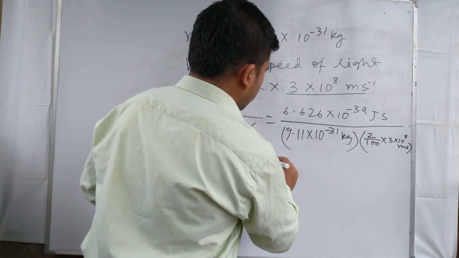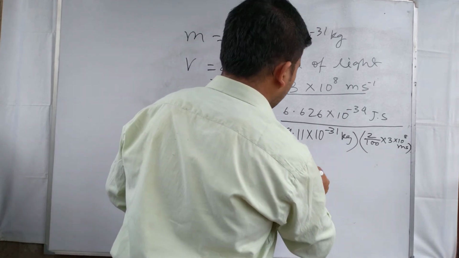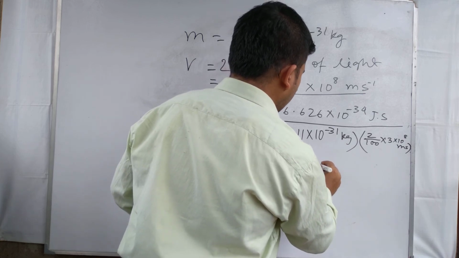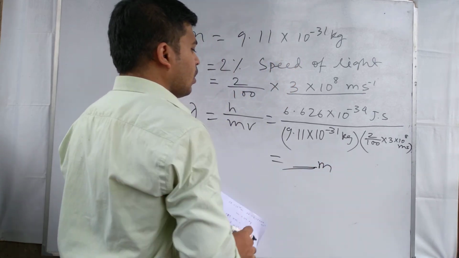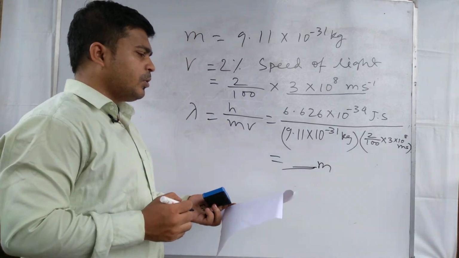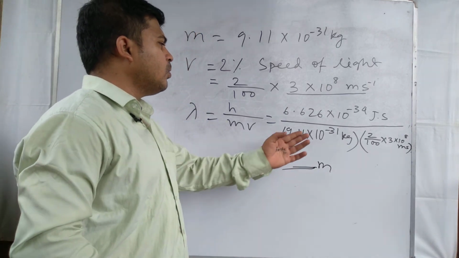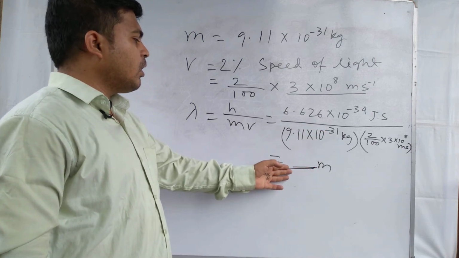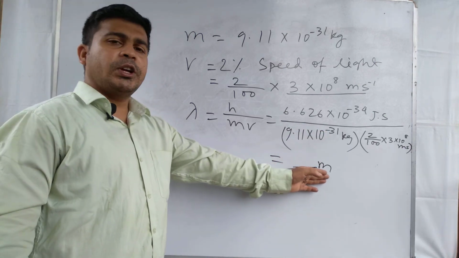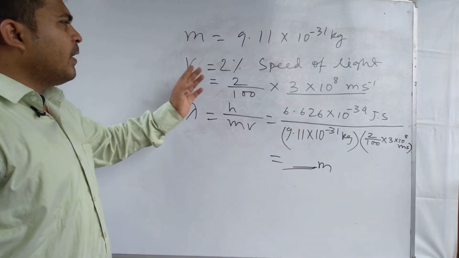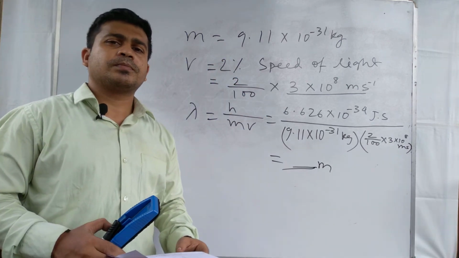Calculate the value, and lambda should come in the unit of meter. After calculating the value from this expression, the value should be in meter unit, and this is the result of this numerical problem.